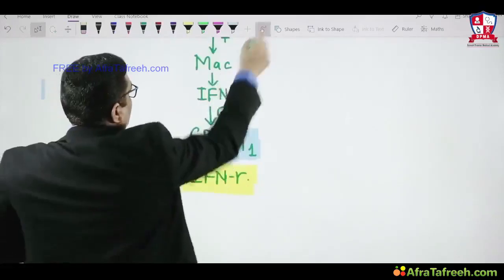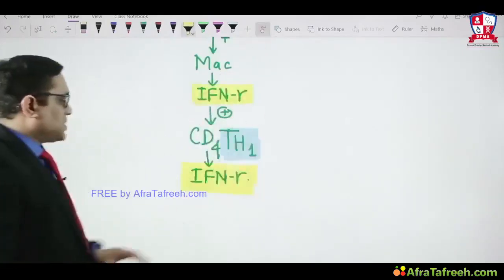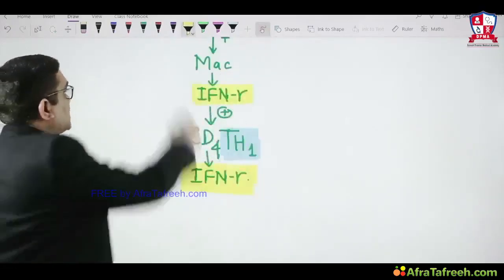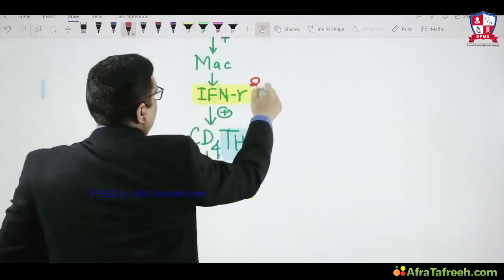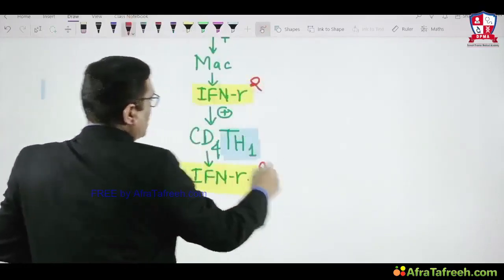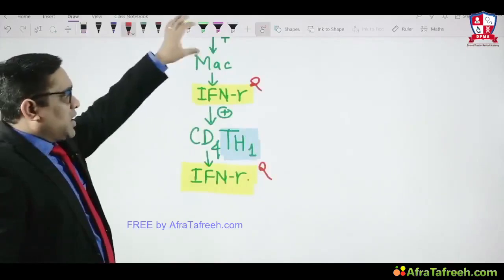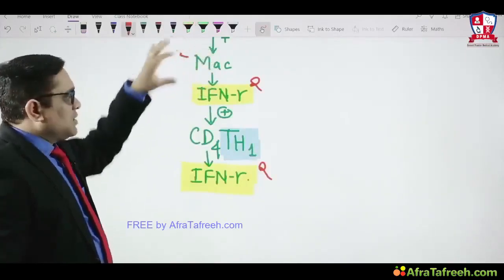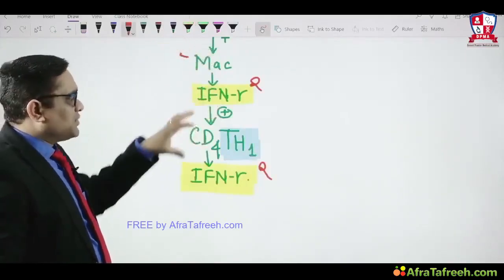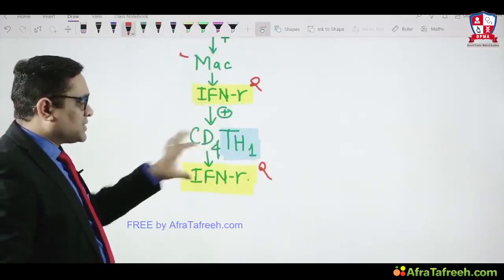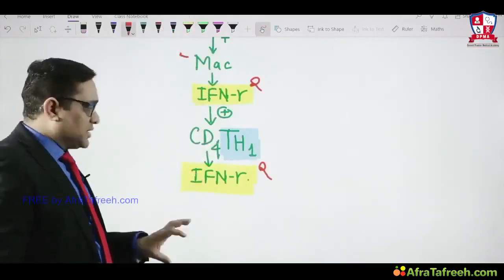So now you can see that the most important cytokine for granuloma formation is interferon gamma. That is why the examiner asked this question in the All India exam: most important cytokine for granuloma. See, TB antigen came, activated macrophage, which released interferon gamma, which is again activating CD4 Th1 cell. Interferon gamma is again released, right?